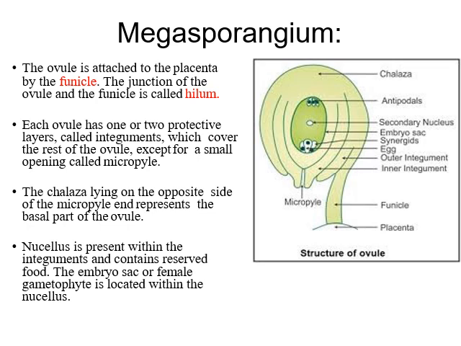This ovule is attached to the placenta, and this placenta is further attached with the funicle, which attaches it to the hilum. The junction of the ovule and the funicle is called the hilum, and it will be found somewhere here, where the funicle and the ovule meet.